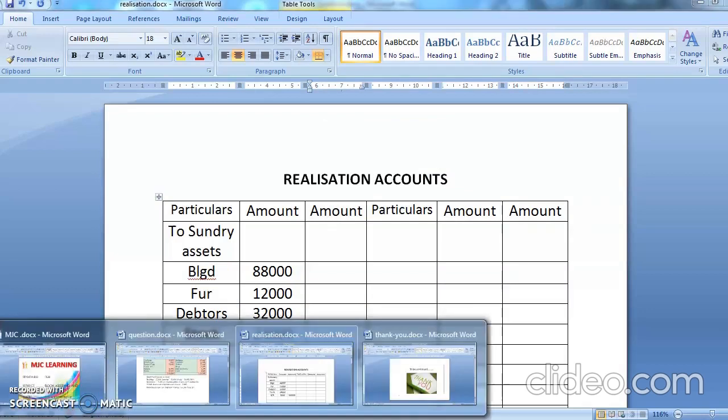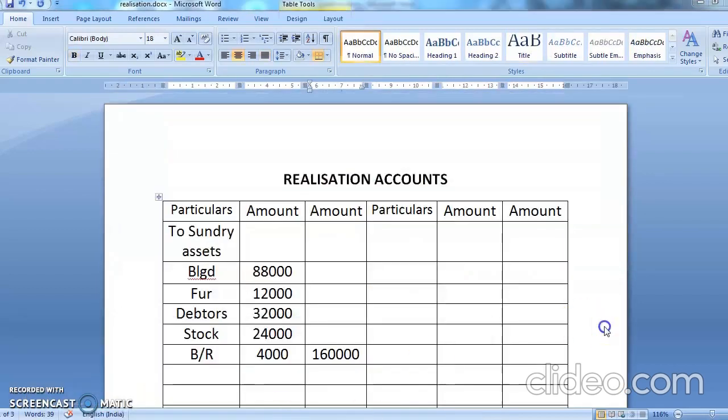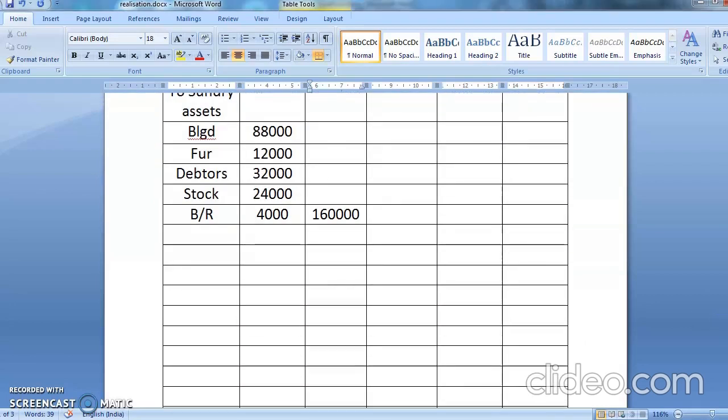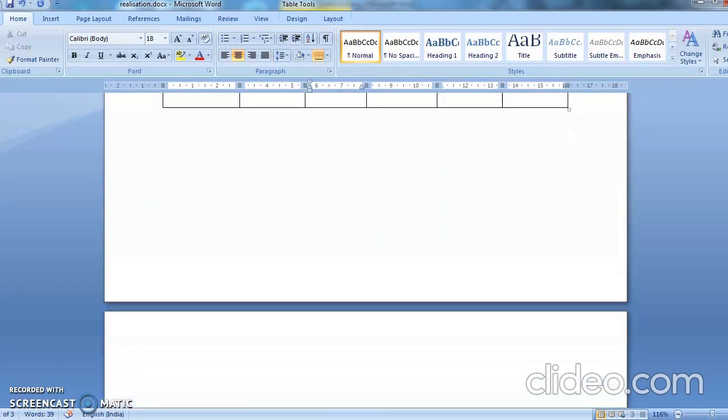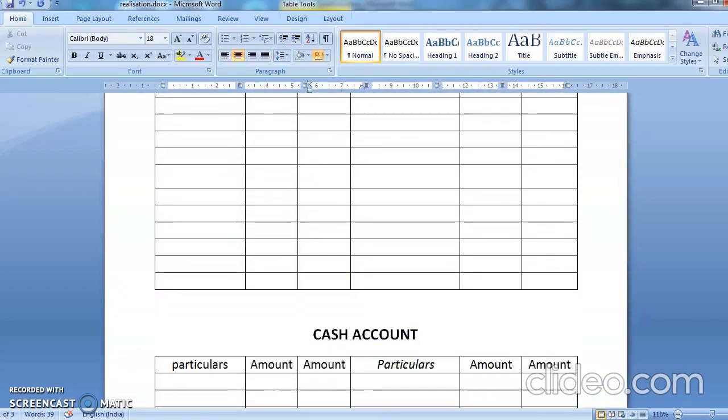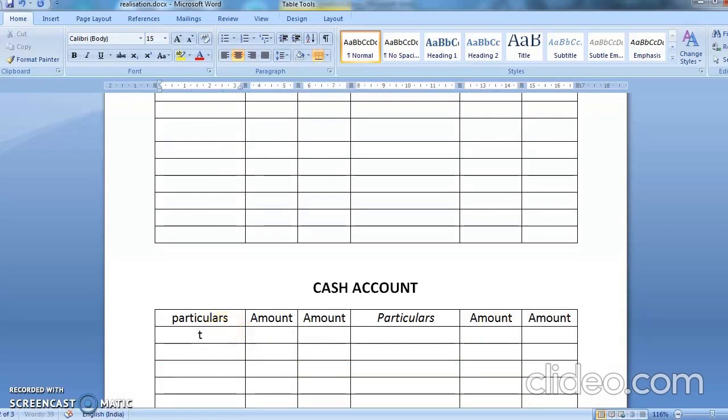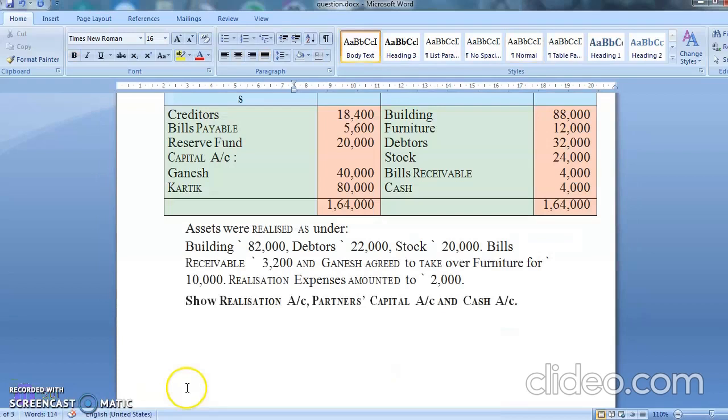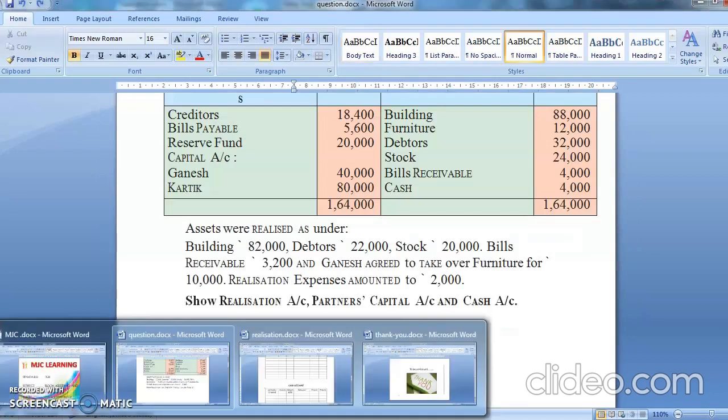Okay, you have transferred all the assets. In asset column, only one thing is remaining, that is your cash. Cash you are going to write in the cash account. So you are going to make 3 accounts: realization account, partners capital account, and cash account. So in cash account you are going to write to balance brought down. What was the cash amount? 4,000. So I'm writing here 4,000. So by this we have completed the posting of asset side.